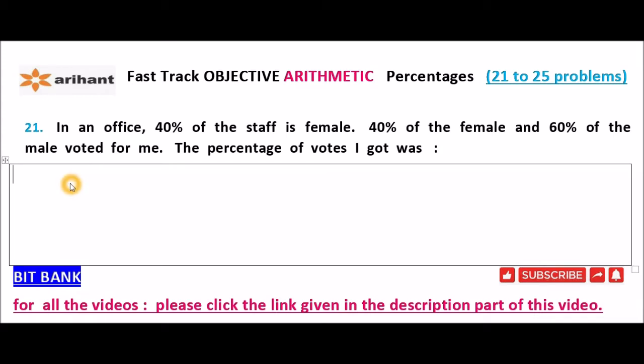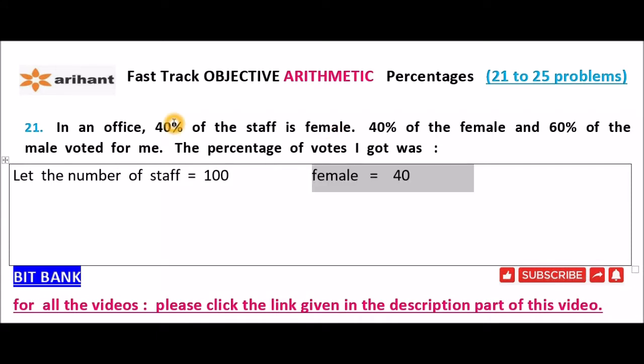Solution. Suppose the number of total staff members is equal to 100. Out of these 100 staff members, 40% of the staff is female. So female is equal to 40. Then male members is equal to total staff minus female members, that is 100 minus 40, 60. And male is equal to 60.